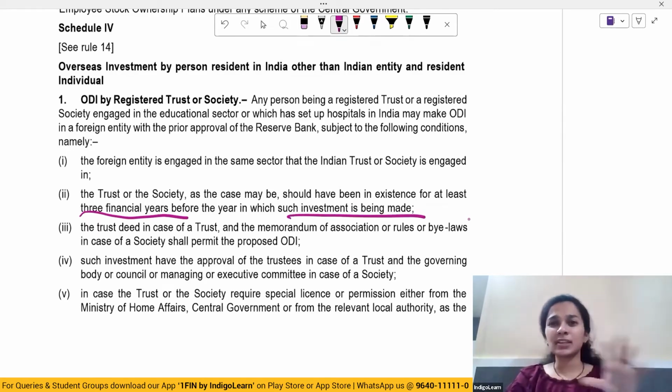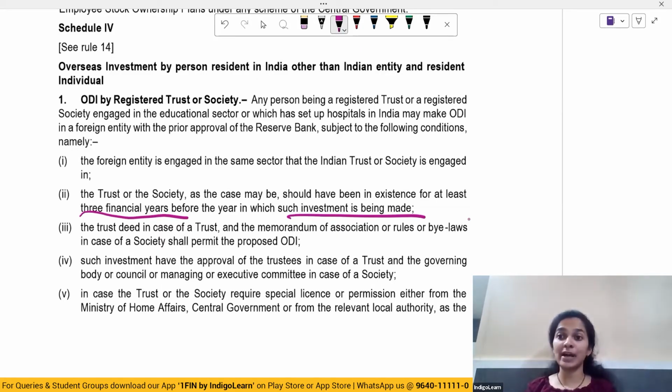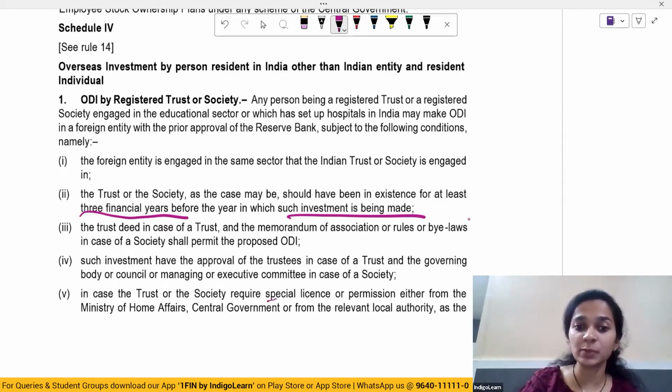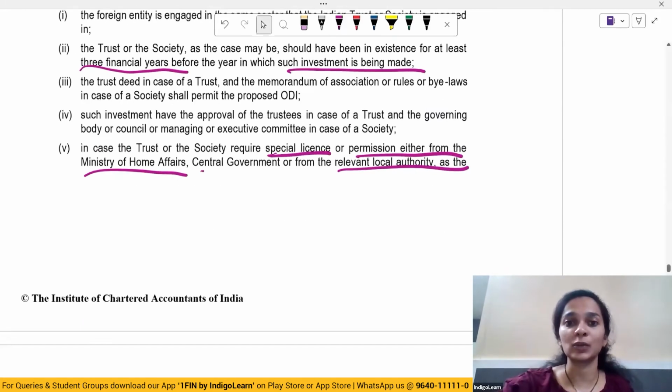So there has to be a significant presence. The trust deed and the memorandum of bylaws shall permit the proposed ODI. Basically, the trust deed and the society bylaws should permit this. Then such investment must have the approval of trustees in case of trust, and the council and the managing committee in case of the society. In case of trust or society, they require special license or permission either from the Ministry of Home Affairs or from the relevant local authority.